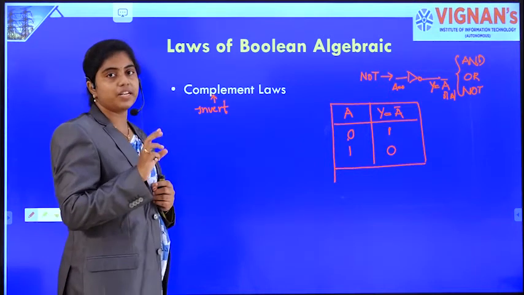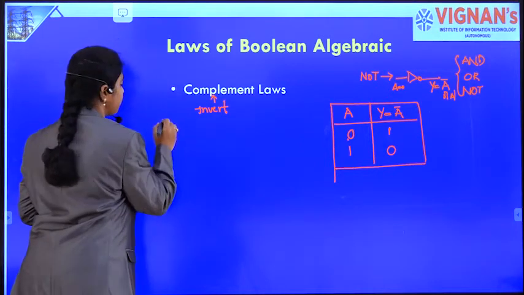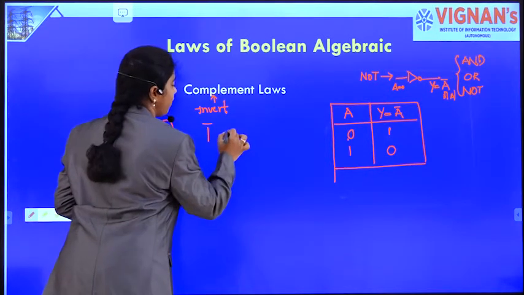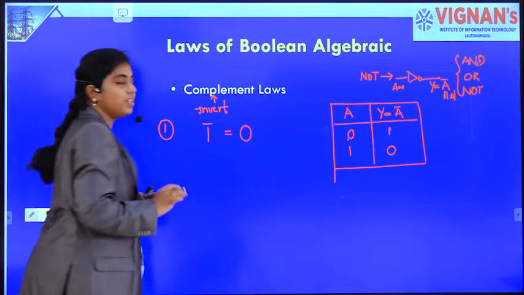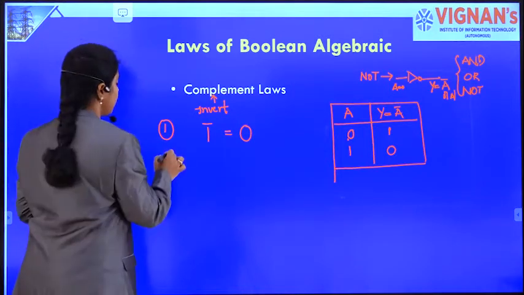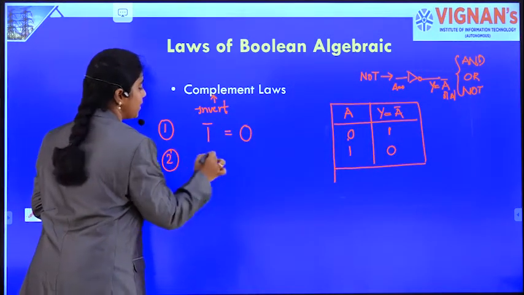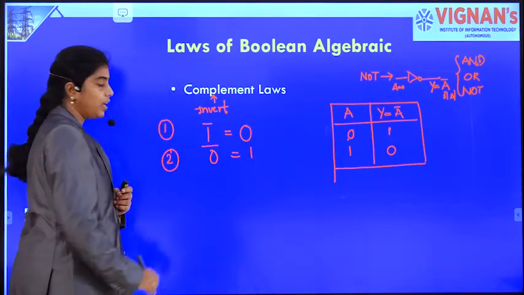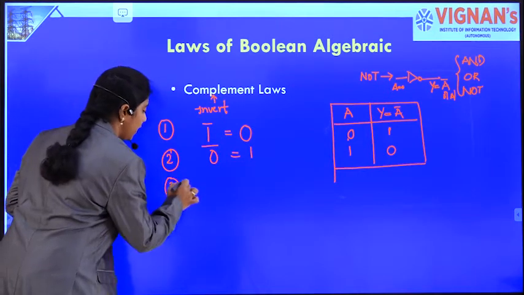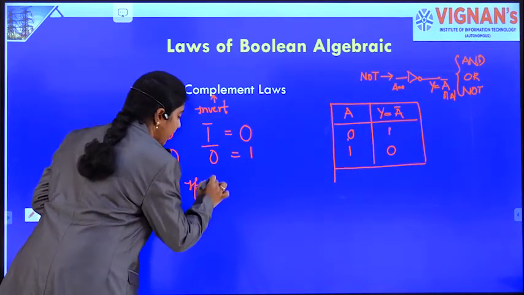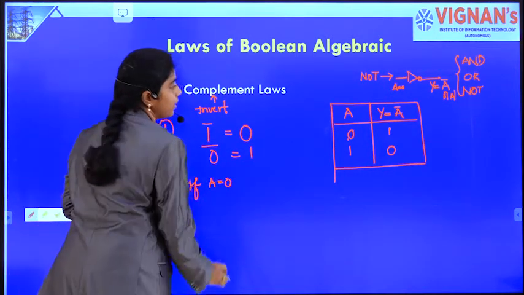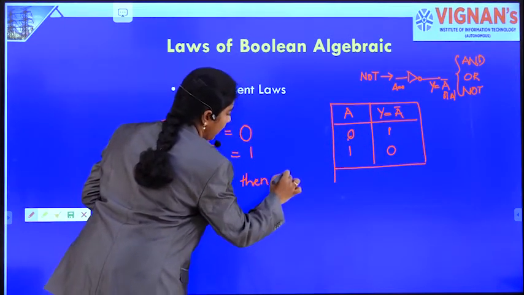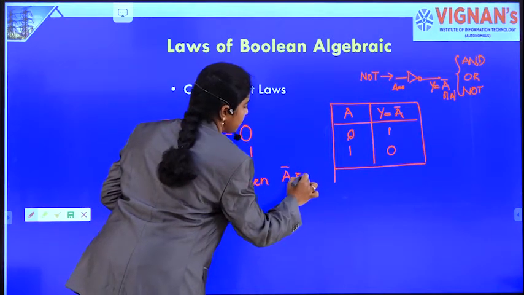If you understand this truth table of NOT gate, we'll move on to the complement laws or the 5 laws of complementation. The first law is one's complement is always 0. Coming to the next law, zero's complement is always a 1. Third law, if A is 0, then A bar is 1.